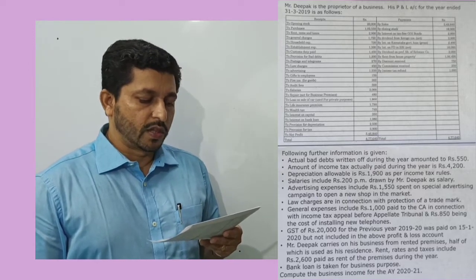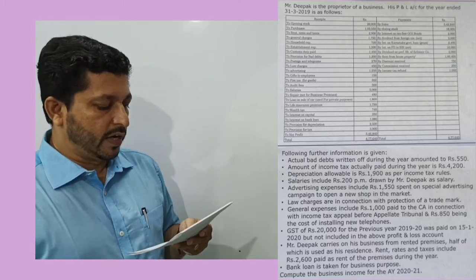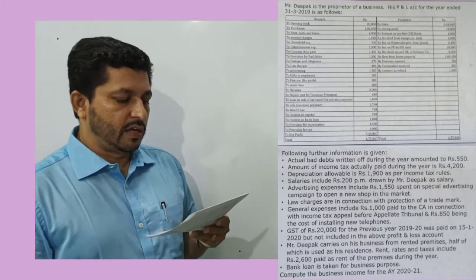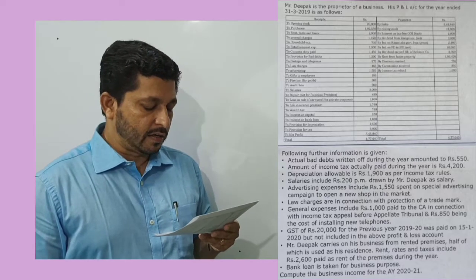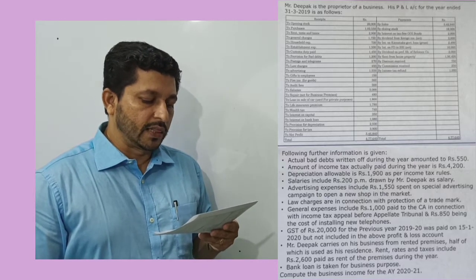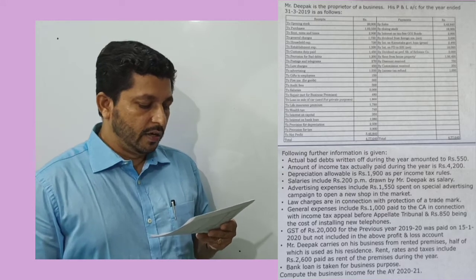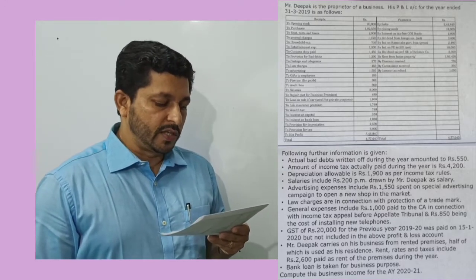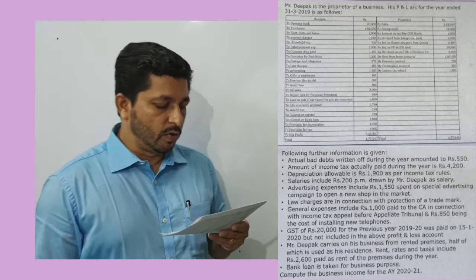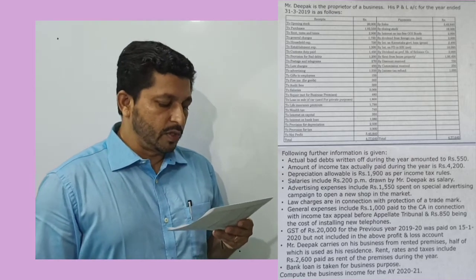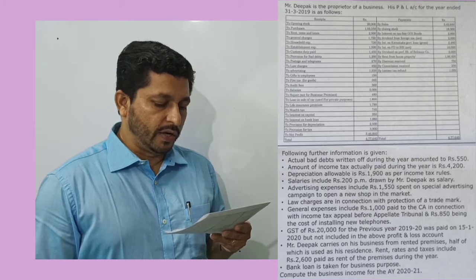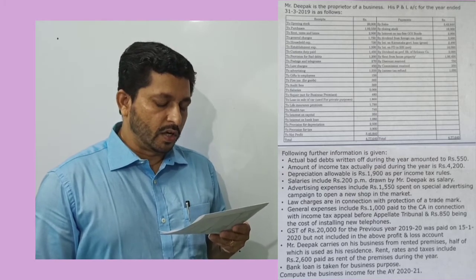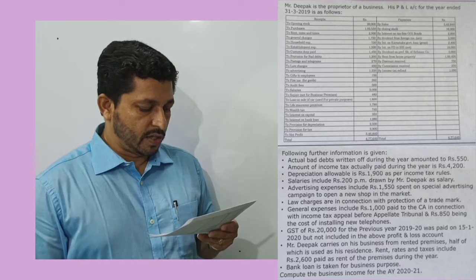Advertising expenses include 1,550 spent on special advertising campaign to open a new shop in the market. Law charges are in connection with the protection of a trademark. General expenses include 1,000 paid to a chartered accountant in connection with income tax appeal before appellate tribunal and rupees 850 being cost of installing new telephones. GST of rupees 20,000 for the previous year 1920 was paid on 15th of January 2020 but not included in the above profit and loss account.